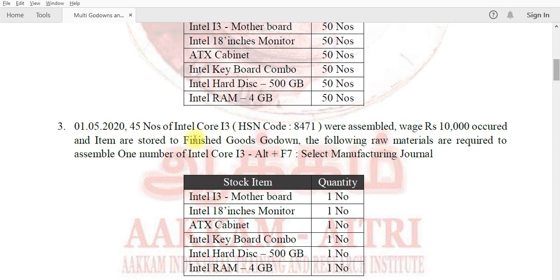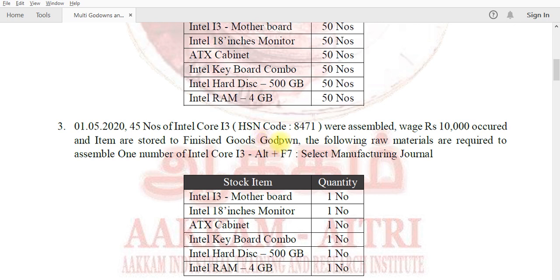Okay. On 1/5/2020, 45 numbers of Intel Core i3 is a new stock item. We create the finished good, a computer, and the HSN code is 8471. On 1/5/2020 we assembled the new item. Wages of rupees 10,000 were incurred, and the items are stored in the finished goods godown, where the assembled finished goods are kept.